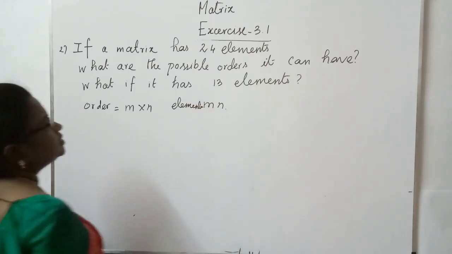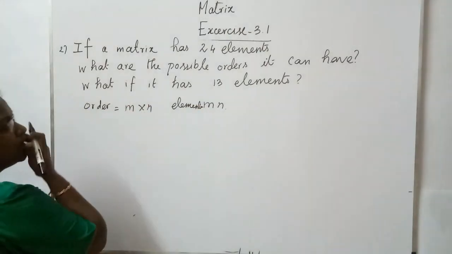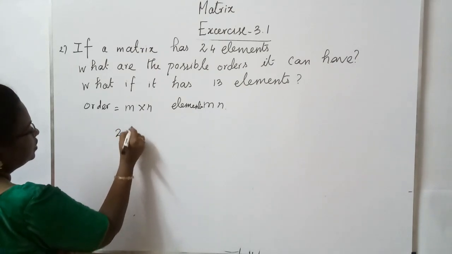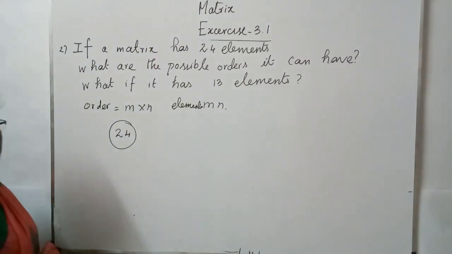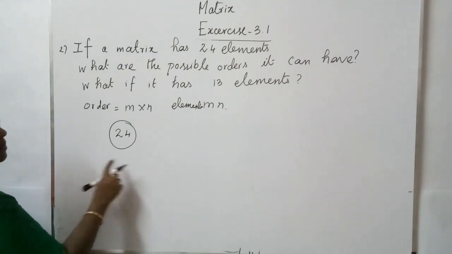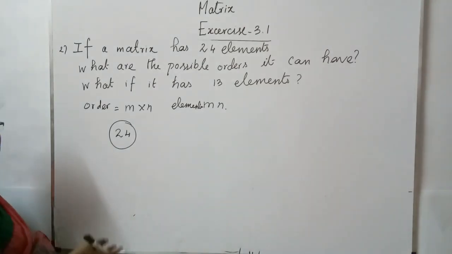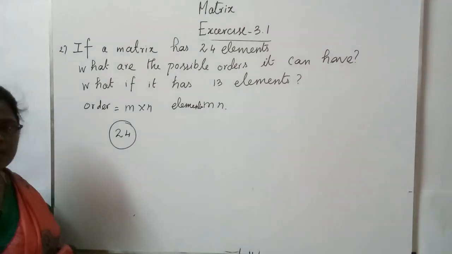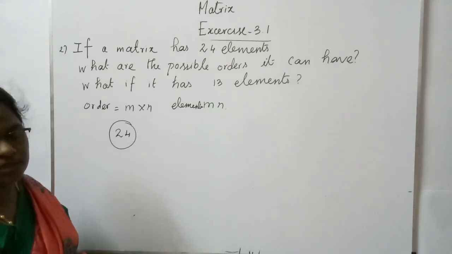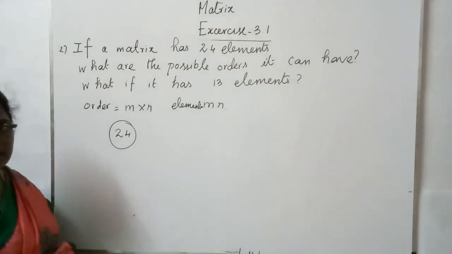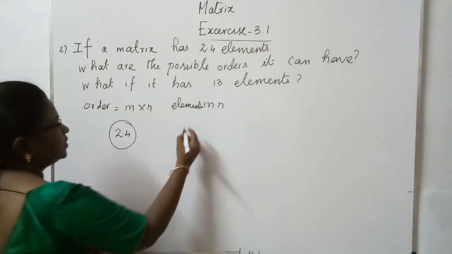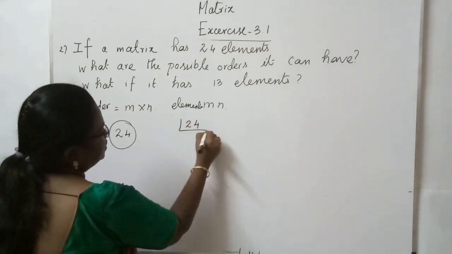You can calculate it as m into n. So if the matrix has 24 elements, then it should be a multiplication of some m into n. That means we have to factorize this and get all the combinations we can have, where one can be m and another can be n. See, 24, if we are factorizing it.